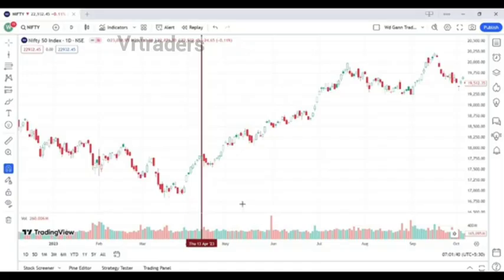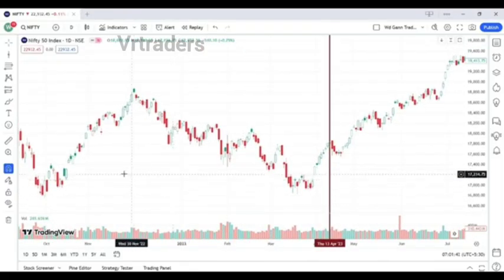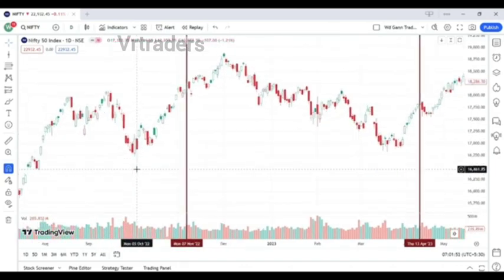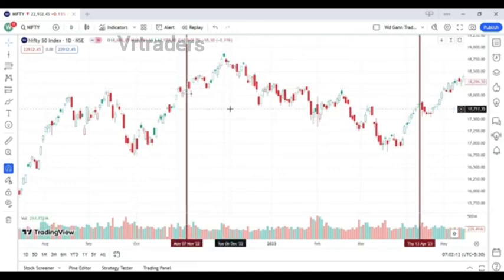Open the TradingView app. The date is 8 November 2022. Here you can see that on the date of 8 November 2022 it is a holiday. So we will consider 7th November 2022. Now here you can also see the market trend was in the upward direction. But exactly after this date, the market fell by almost 200 points. So we can say that the quadrature of Venus and Saturn is working with very high accuracy on the Nifty.